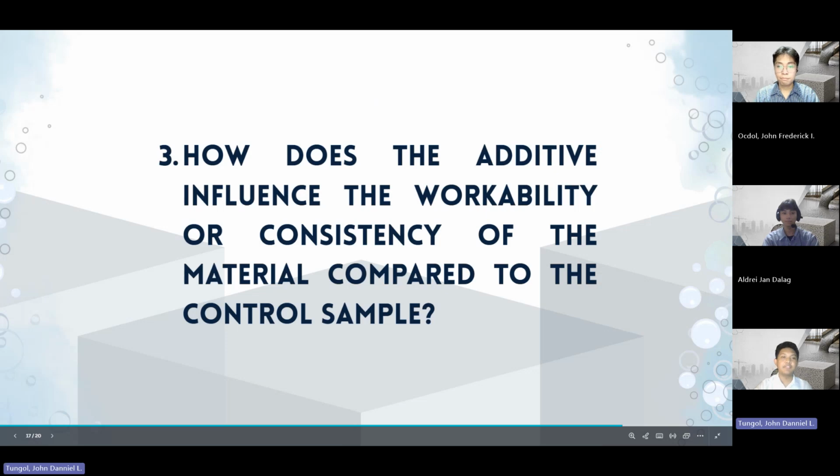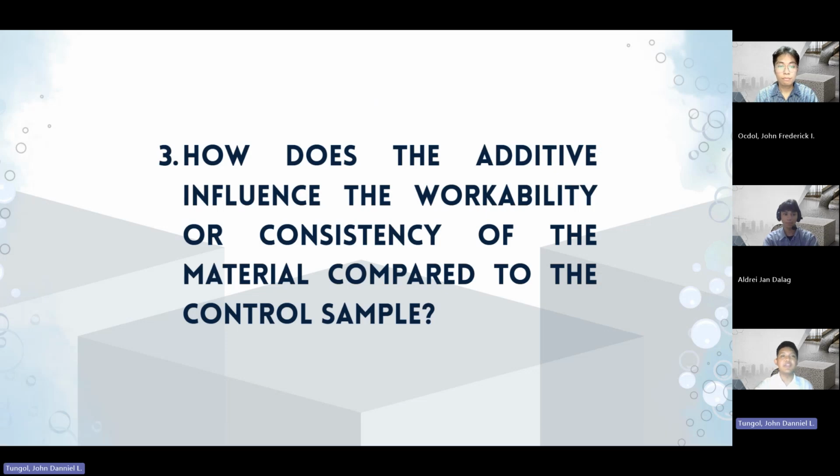Thank you for that, Mr. Dalag. Moving on to the third question, how does the additive influence the workability or consistency of the material compared to the control sample?